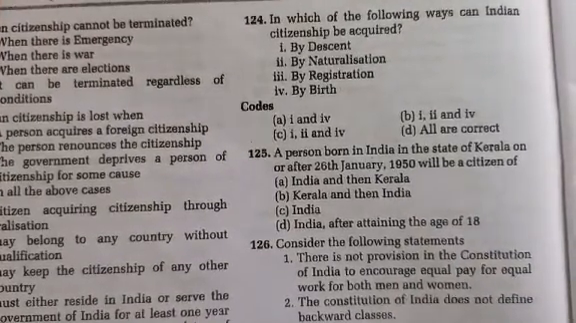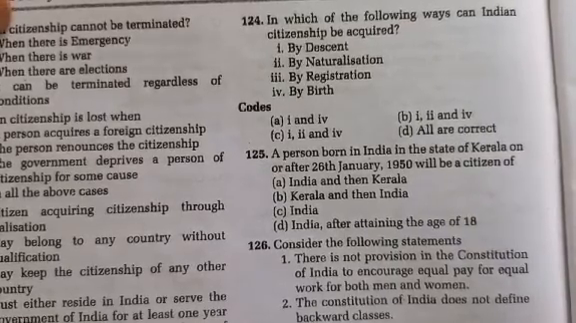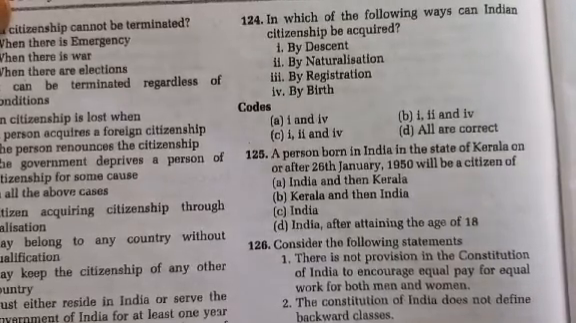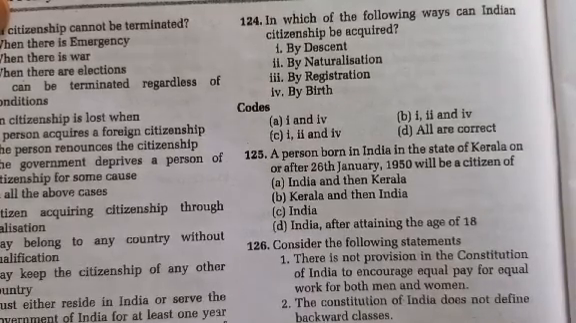In which of the following ways can Indian citizenship be acquired? By descent, by naturalization, by registration, by birth. So the right answer is option D. All are correct.